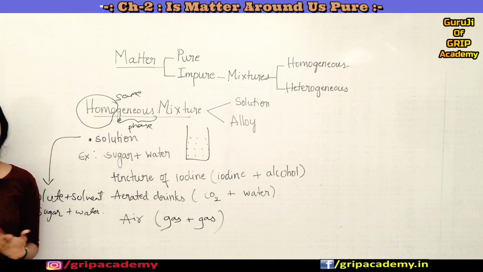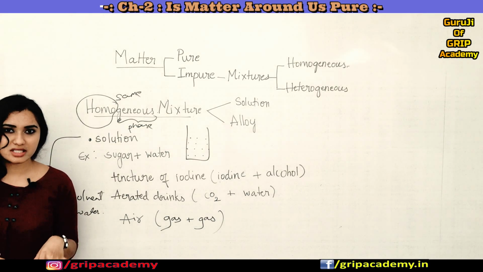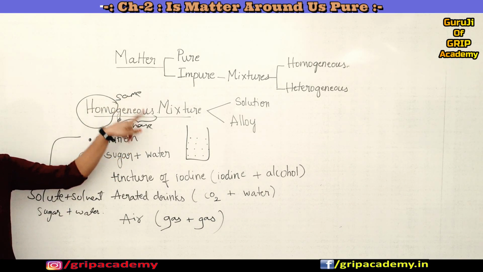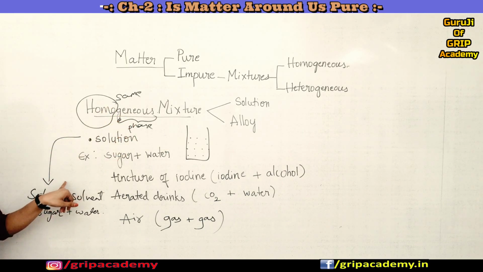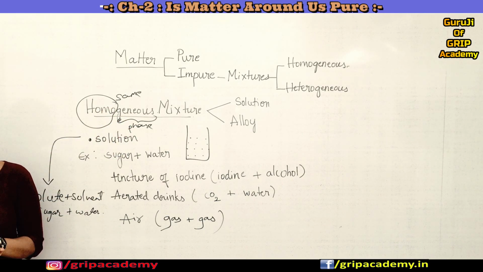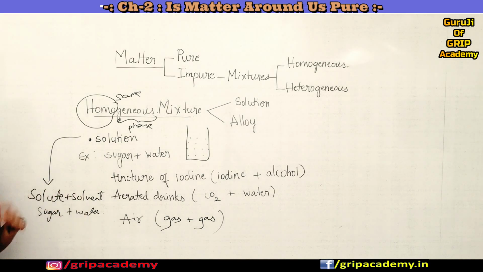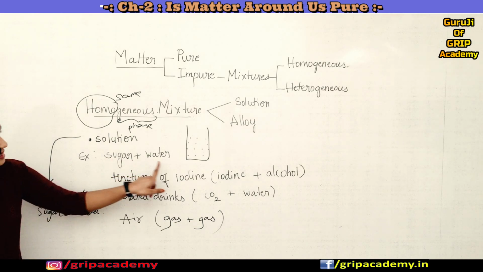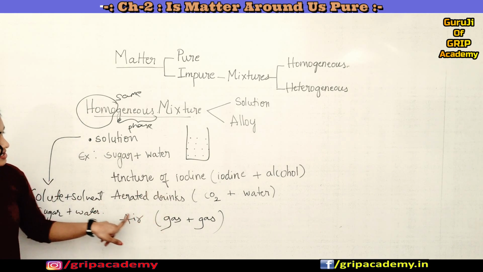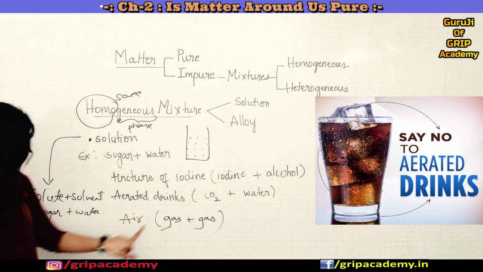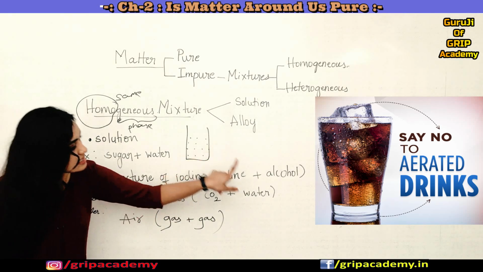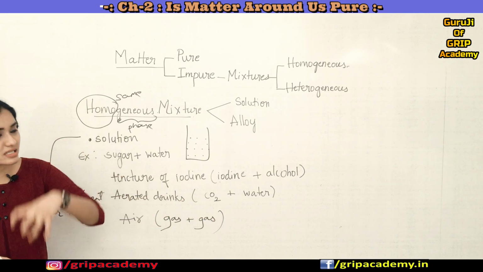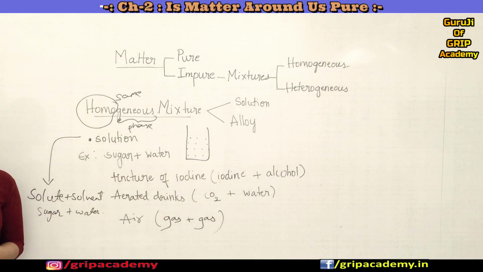And also we have a notion that a solution is always liquid. No, nothing like that. I told you, it is a homogeneous mixture where both the solute and solvent will be in the same phase. You cannot differentiate between a solute and solvent. That's all. It can be either solid, liquid or gas. You can see this example of aerated drinks, where CO2 is acting as a solute. It is being dissolved in water. You can see soda water and all. So this CO2 will be dissolved in this water. So this is also a solution, right?